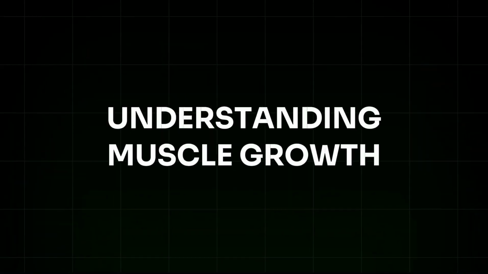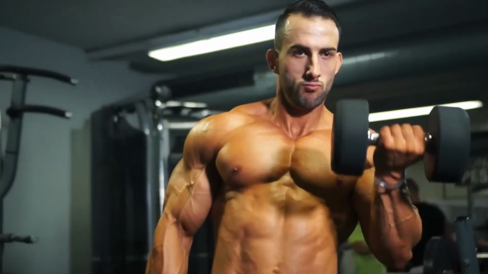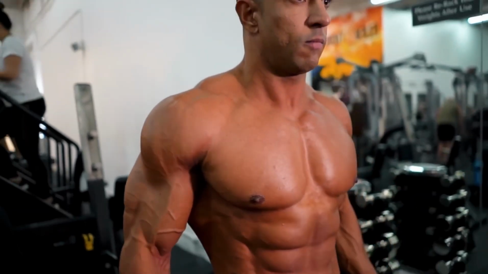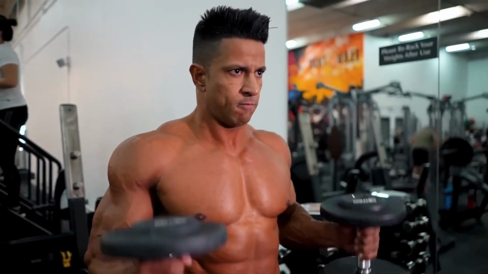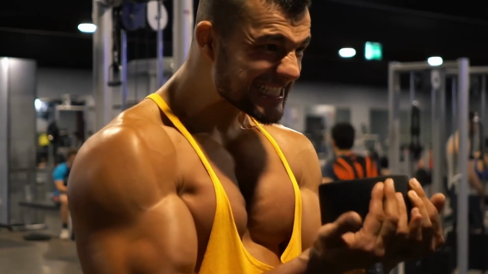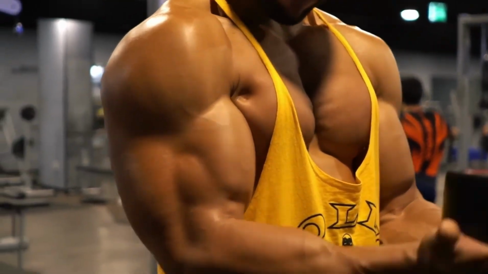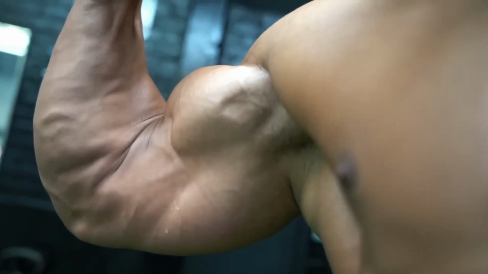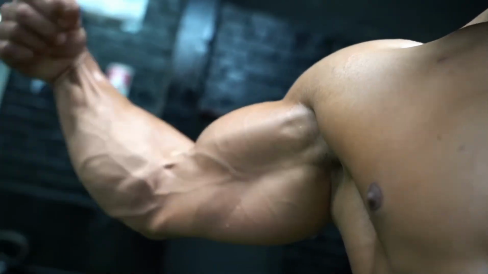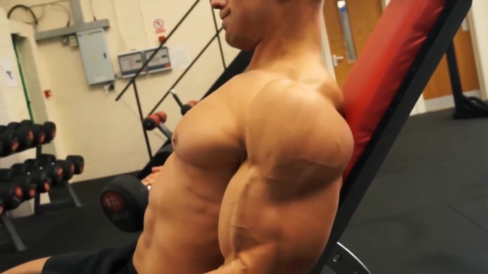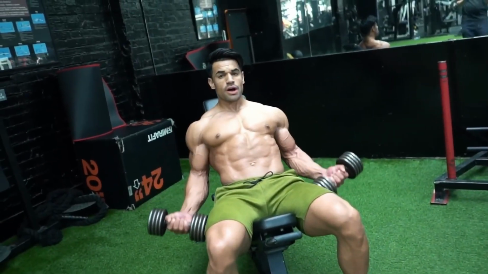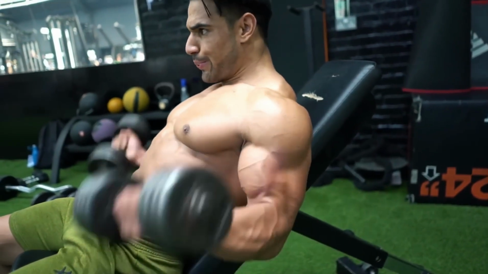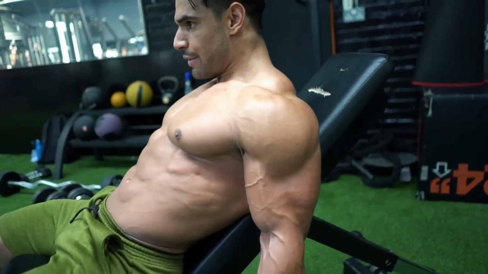Understanding muscle growth. Muscle growth, or hypertrophy, is a process that occurs when muscle fibers are exposed to stress beyond their usual workload. This stress, typically from resistance training or weightlifting, leads to tiny tears in the muscle fibers. The body then repairs these micro-tears, which causes the muscle fibers to grow thicker and stronger over time, resulting in increased muscle mass.